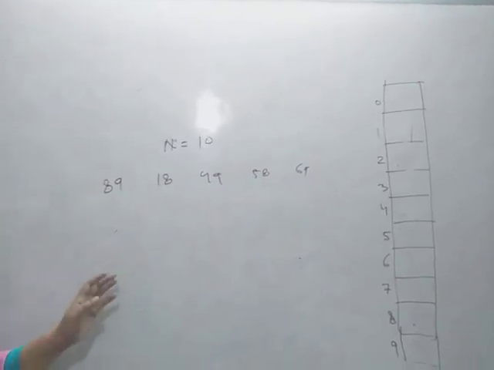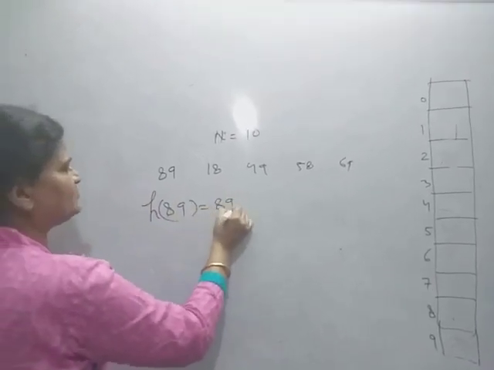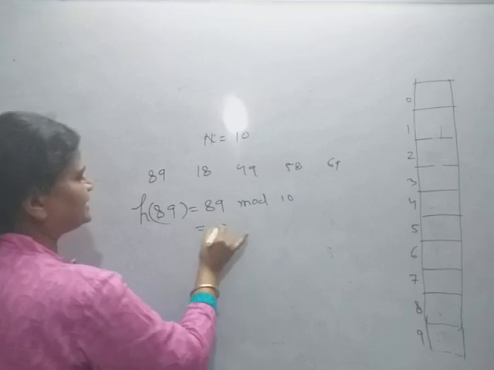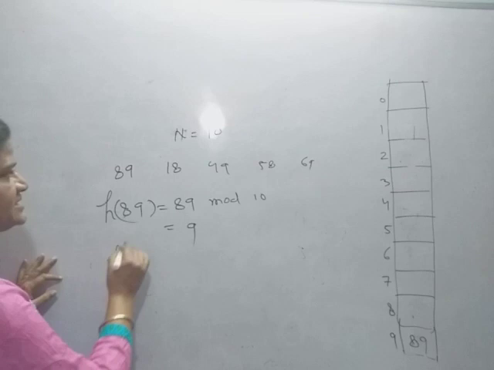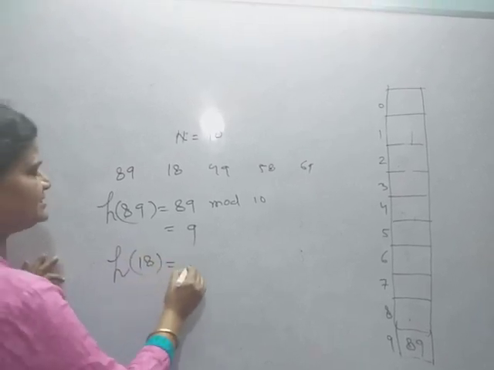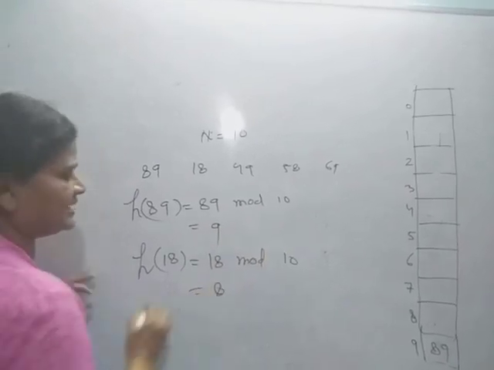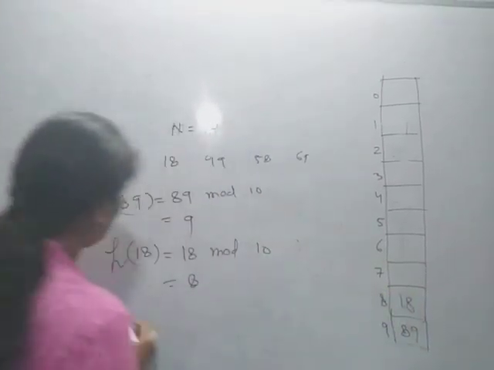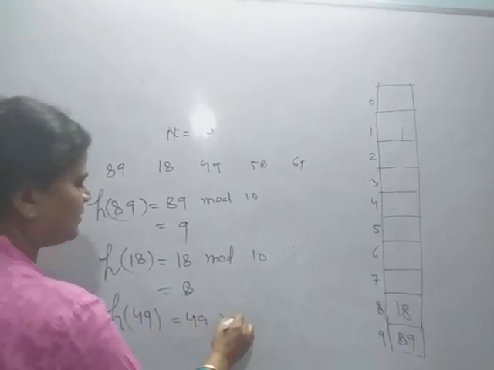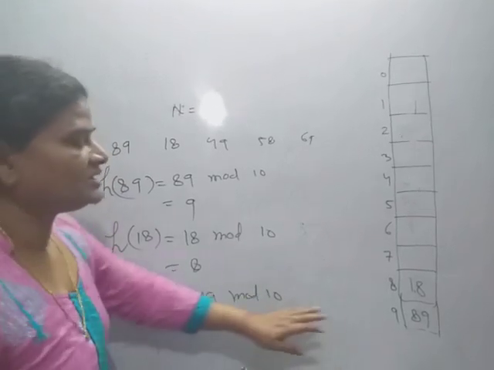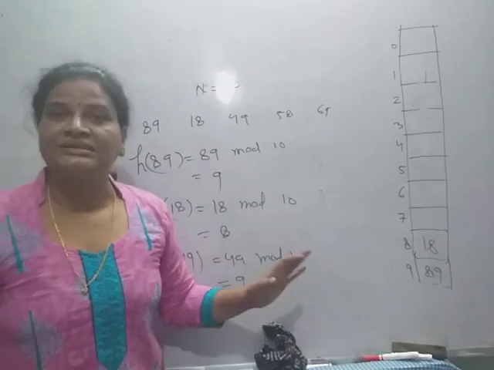I am going to store these keys into the table. H89 is 89 mod 10, that is 9, so 89 will be stored here. Next is H18, which is 18 mod 10, that is 8, so 18 will be stored here. Now H49 is 49 mod 10, which is 9. The 9 location is already occupied, so there is a collision.